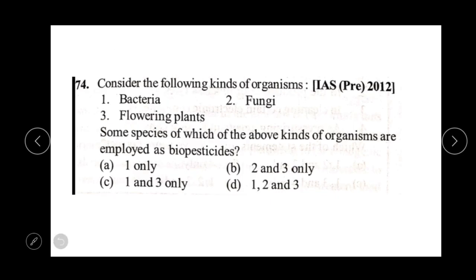Consider the following kinds of organisms: bacteria, fungi, flowering plants. Some species of which of the above kinds of organisms are employed as biopesticides? So the bacteria can be applied as biopesticide, then fungi also, then flowering plants also. The answer will be option number D.